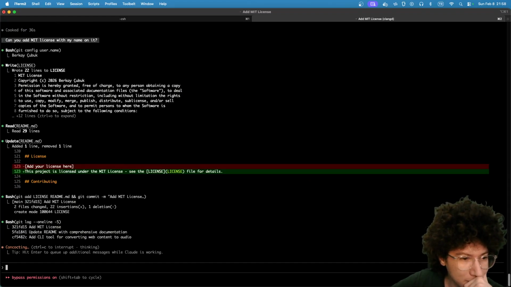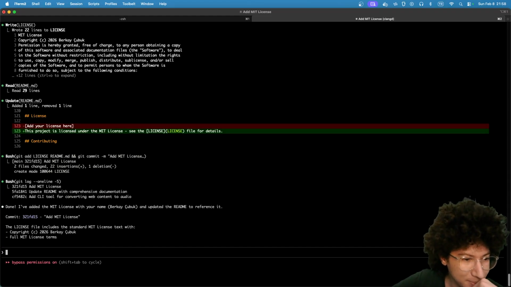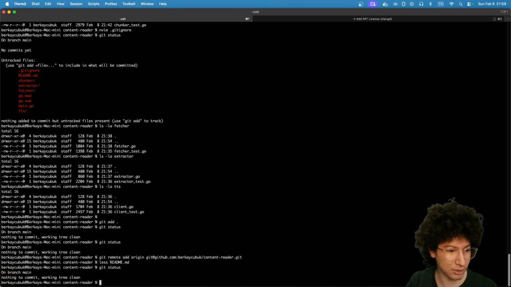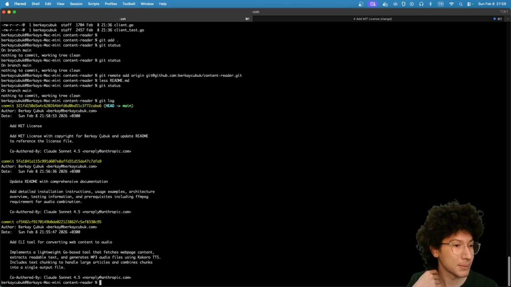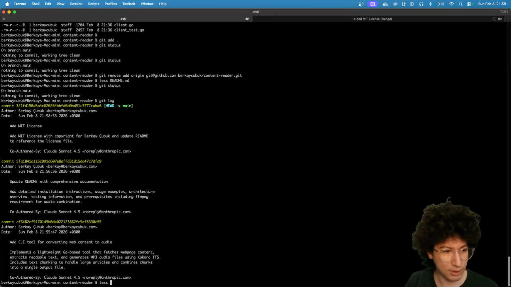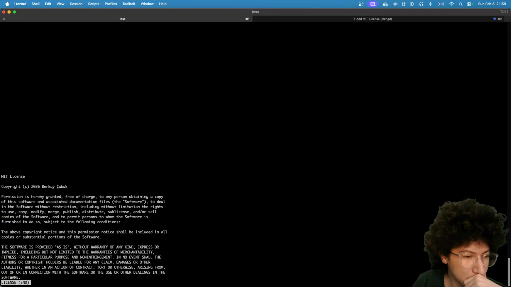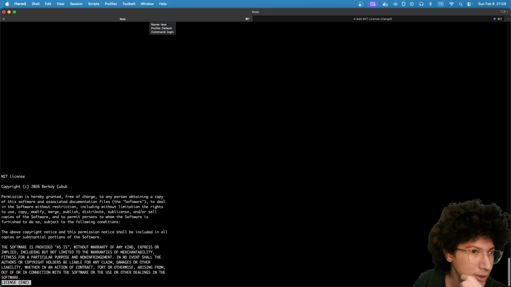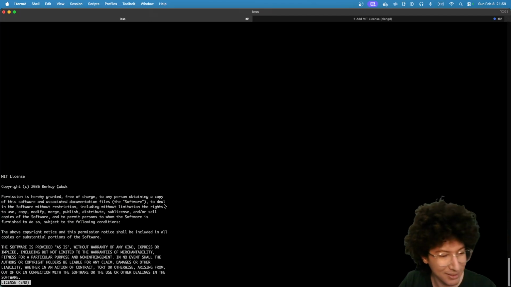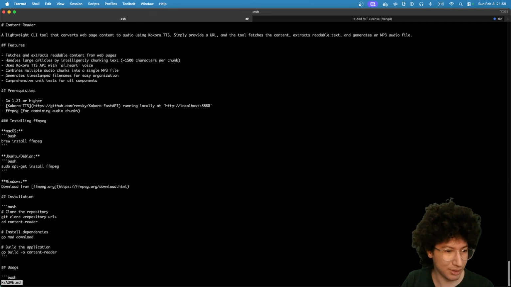I think it will commit. Yeah, it committed. Okay, let's see git status. I think commit, git log. Yeah. Oh, it's also created another commit for the readme updates. Let's see the license. I think it looks like the real MIT license, so I think I am safe. Okay, let's see the readme again.